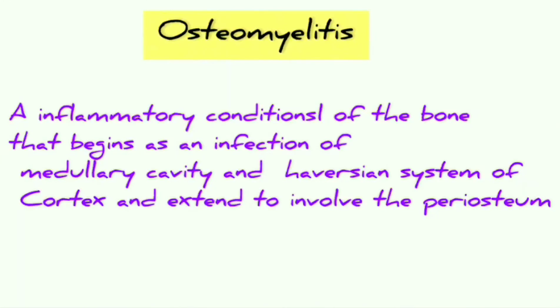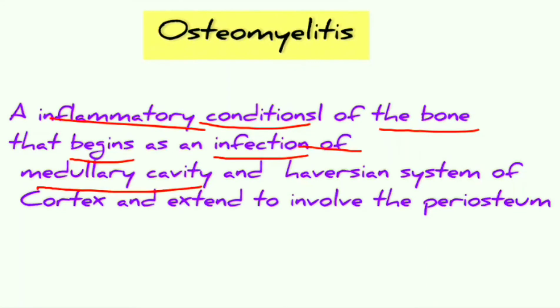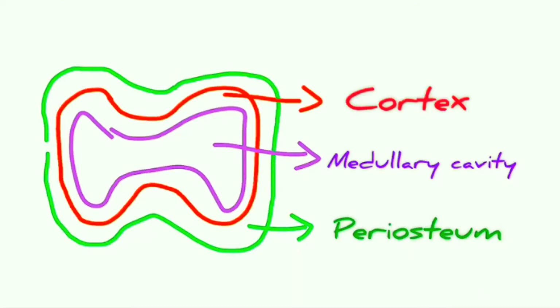So osteomyelitis is an inflammatory condition of the bone that begins as infection of the medullary cavity, then the Haversian system of the cortex, and then extends into and involves the periosteum. So you can see here initially there is medullary cavity involvement, then it extends into the cortex, then it extends into the periosteum. This is how osteomyelitis progresses.